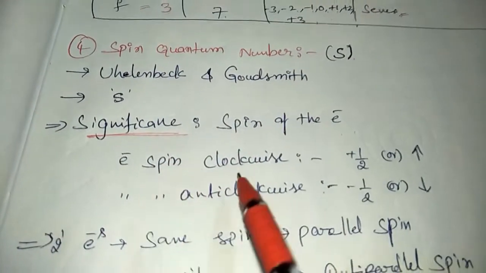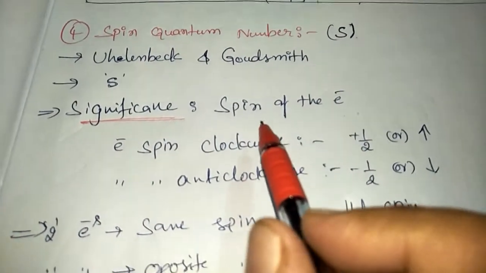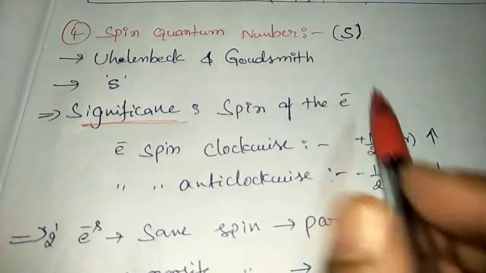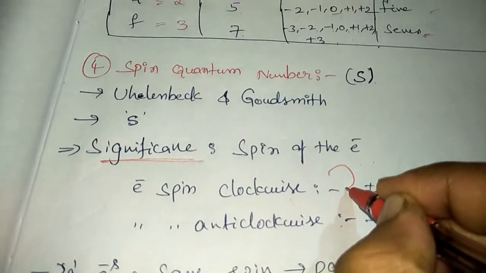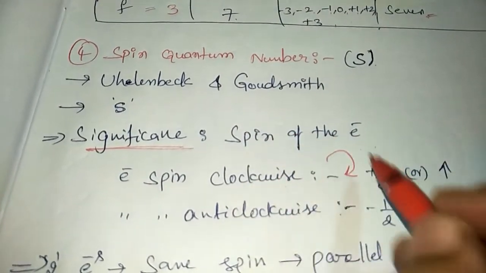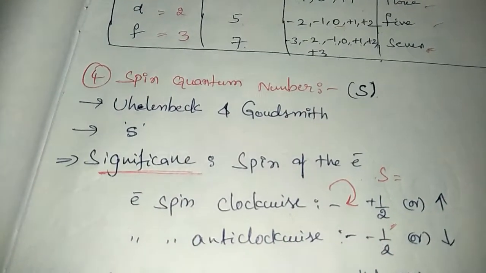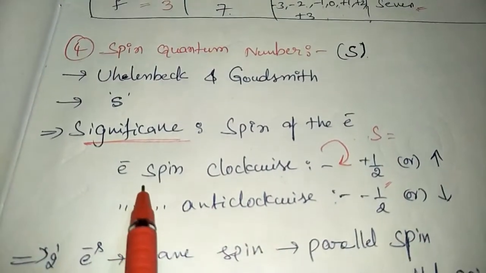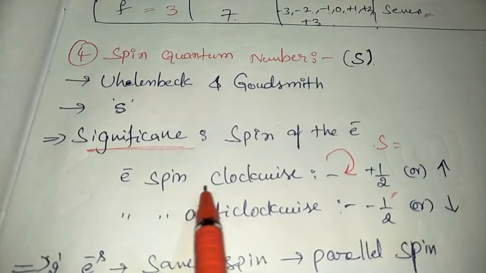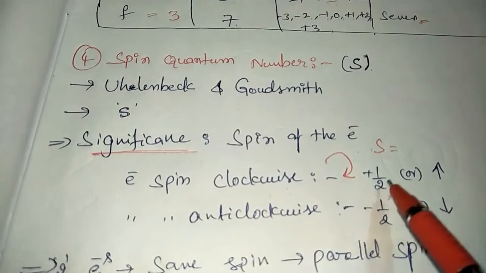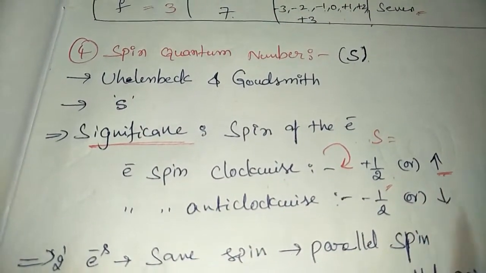If the electron spin is clockwise, that means if the electron is rotated in clockwise direction, the S value is plus half. If the electron rotates, that is the rotation means spin, if the electron spin is clockwise direction, the S value is plus half and it is indicated by the upward arrow.